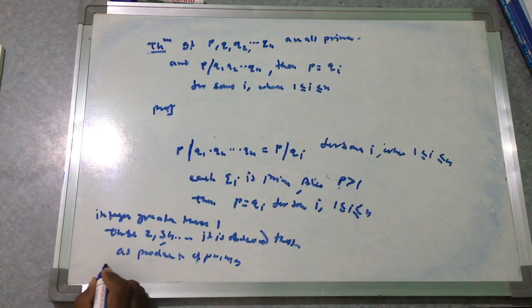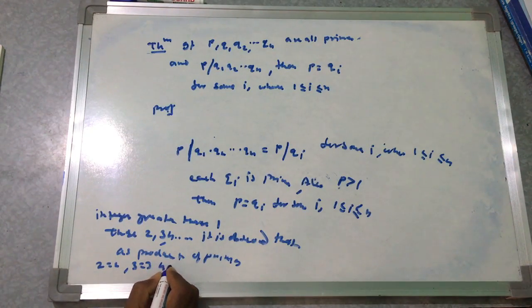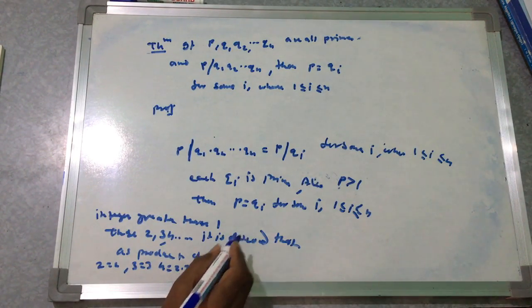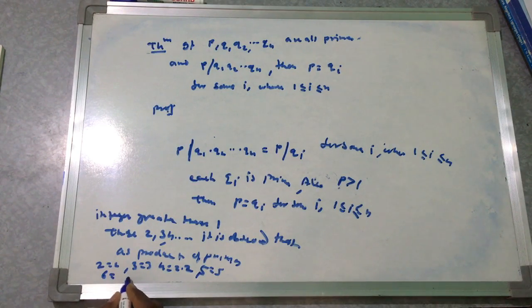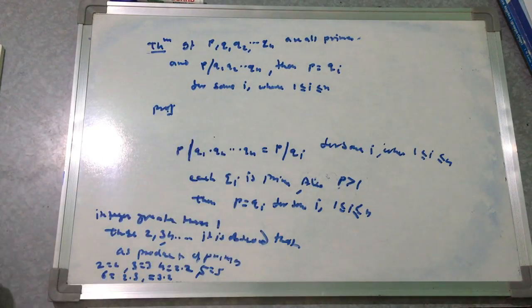Those numbers are: 2 is equal to 2, 3 is equal to 3, 4 is equal to 2 into 2, 5 is equal to 5, 6 is equal to 2 into 3 or 3 into 2. So likewise, we can prove the theorem in this manner.